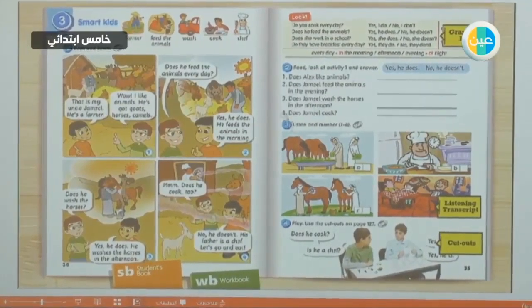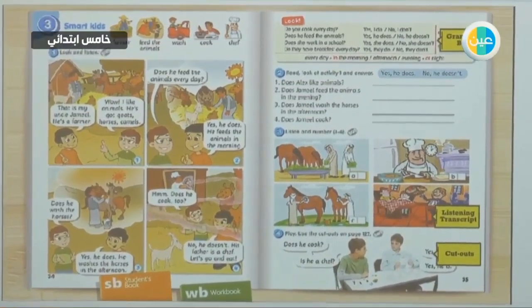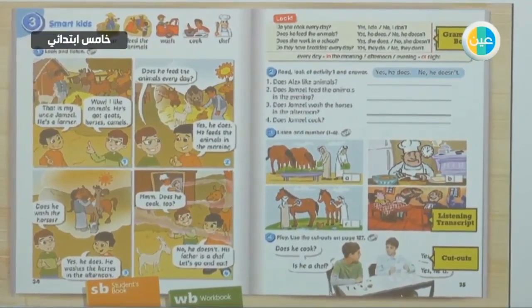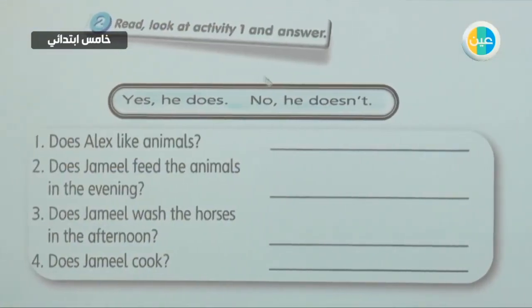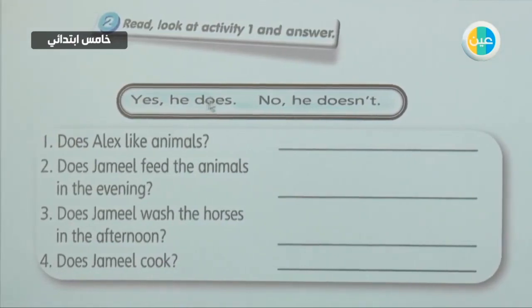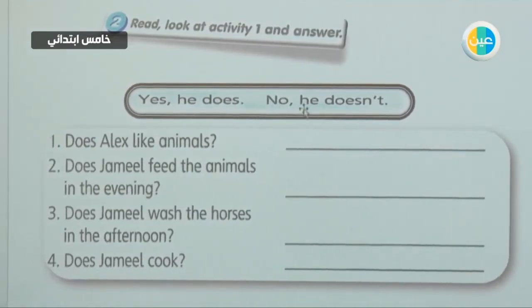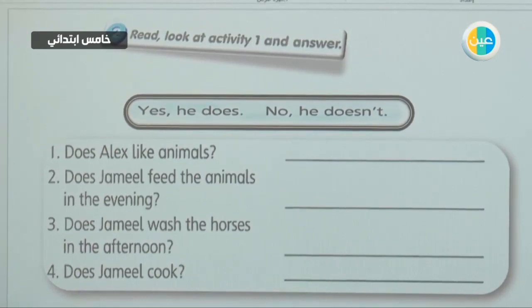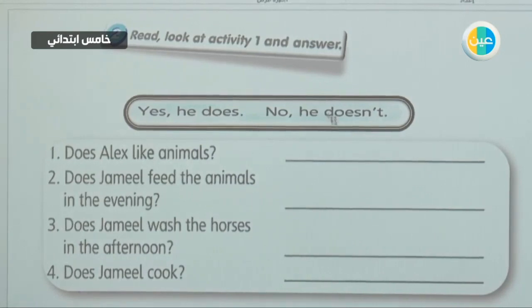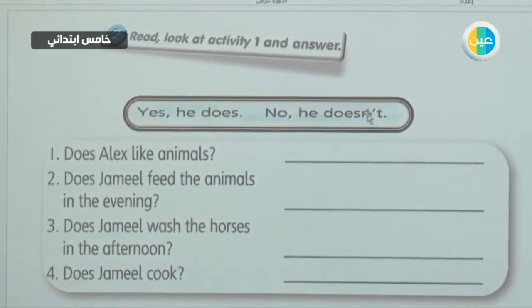Look at activity 2. We will listen again and then we will try to answer the questions here using yes or no. Yes, he does, or no, he doesn't. Of course, if you notice, the people in the story are all men, boys and men. So we will use the pronoun he. We will use he to answer the questions. Yes, he does, or no, he doesn't. I'll play the dialogue again and then we will answer.